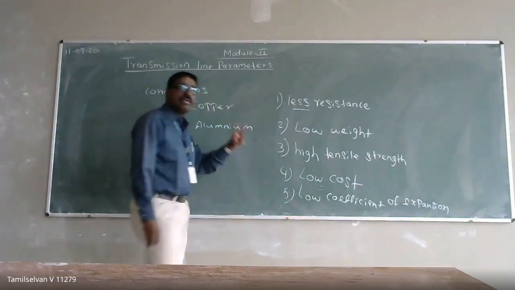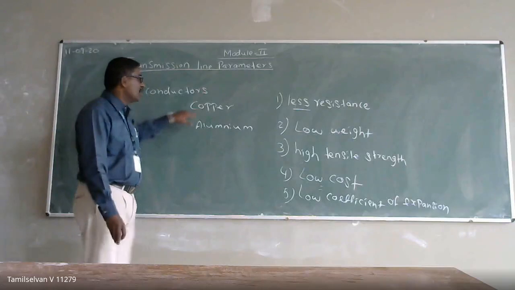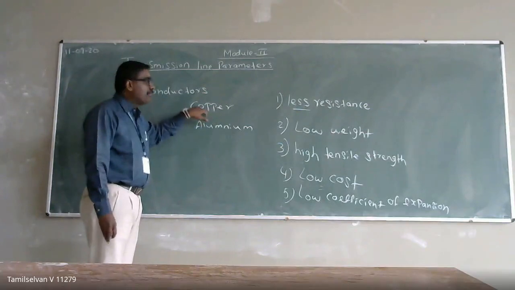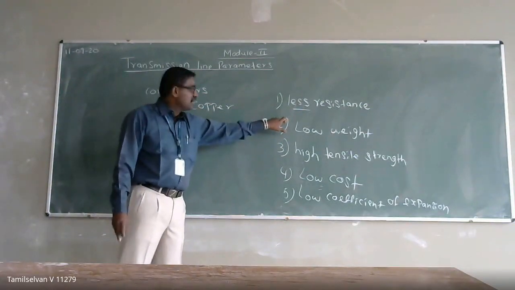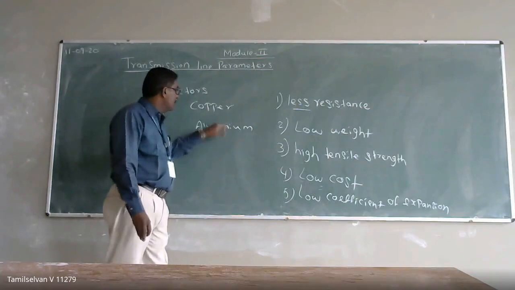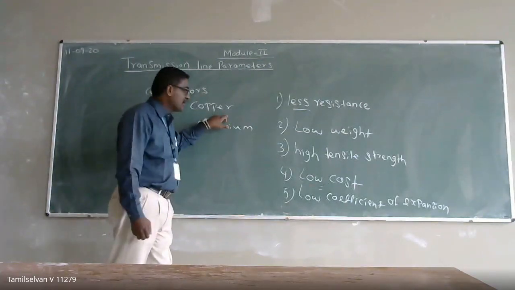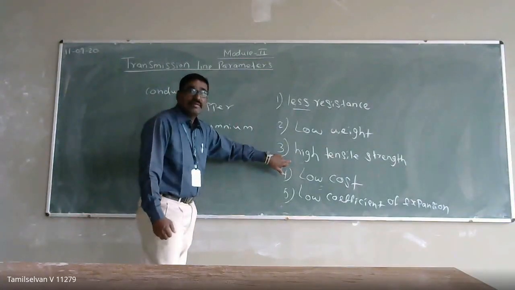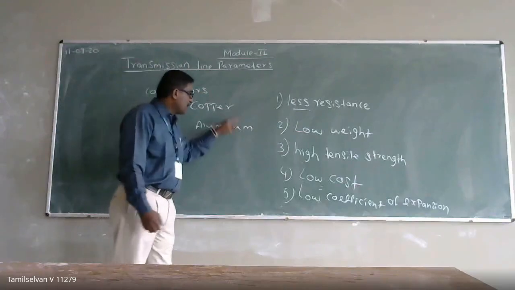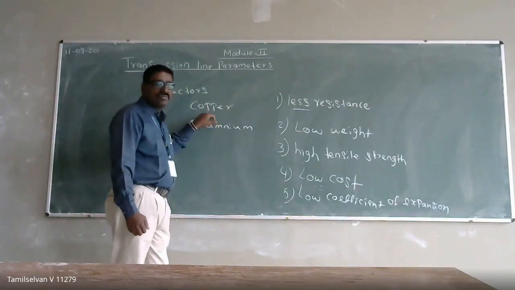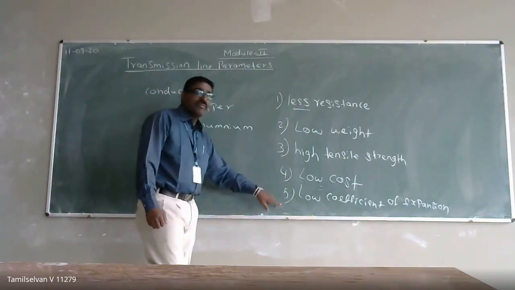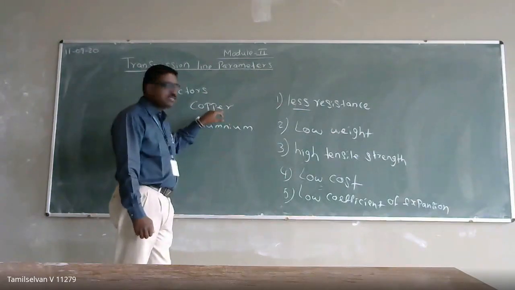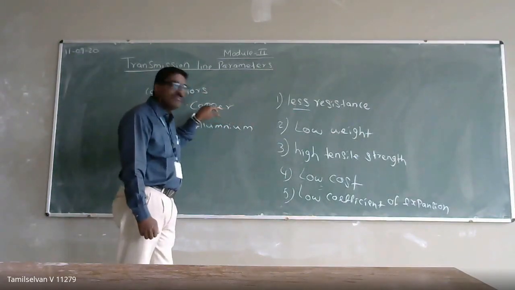So based on that, we normally have two types of conductors. One is copper, another one is aluminum. We know about copper: it has very little resistance, and its weight is slightly high compared to aluminum. But copper has high tensile strength, though the cost is higher, and it has a low coefficient of expansion. Expansion does happen, but it is very small.